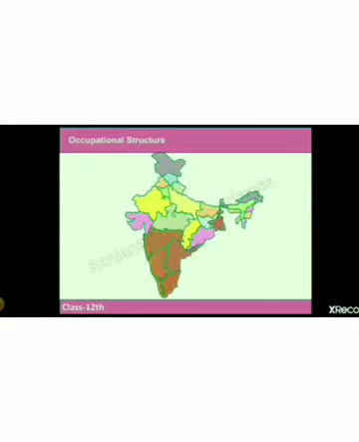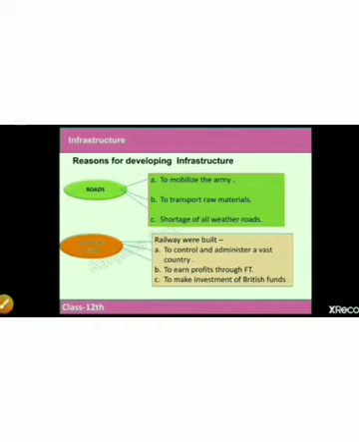Now, just have a look here. These are the areas where we saw a decline in the agriculture sector, whereas these are the areas where we saw people started engaging themselves in agriculture, right? So this blinking portion. So now let's talk about the condition of infrastructure at the time of independence.